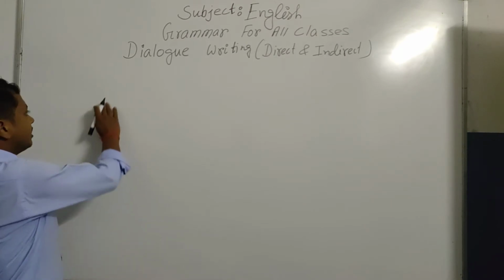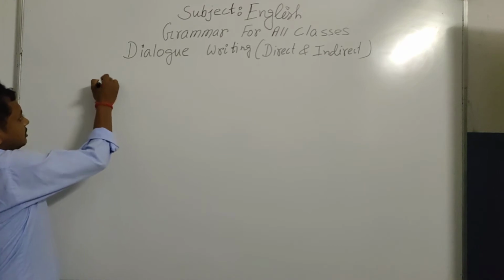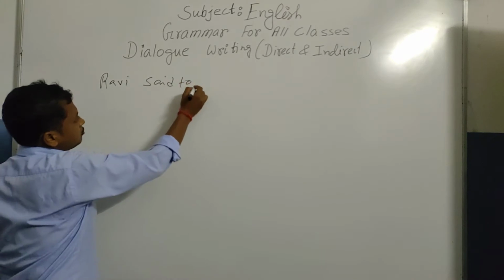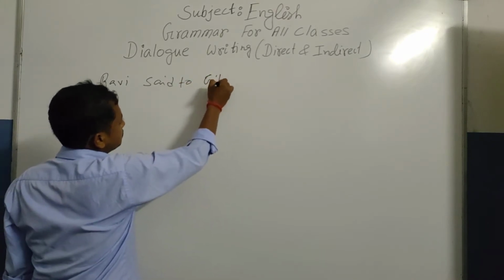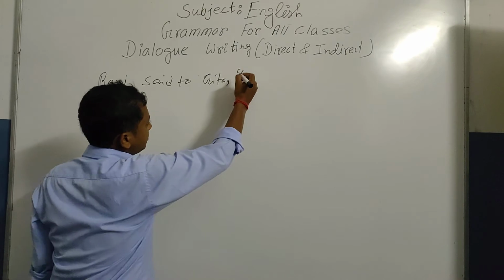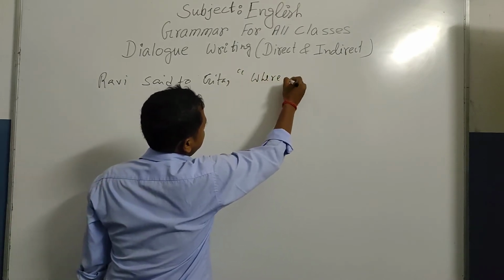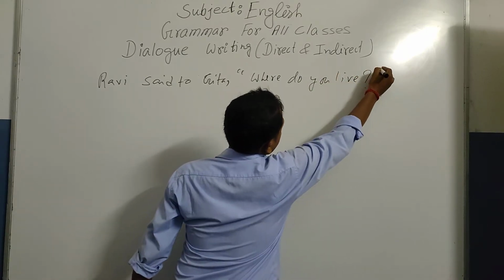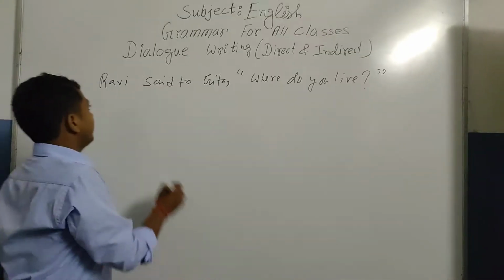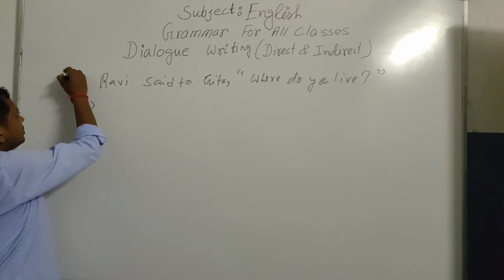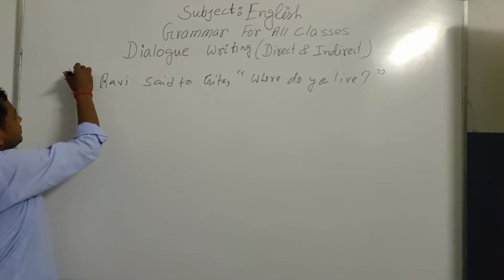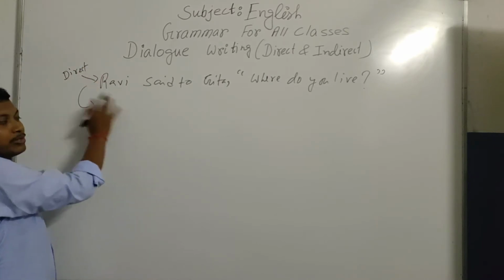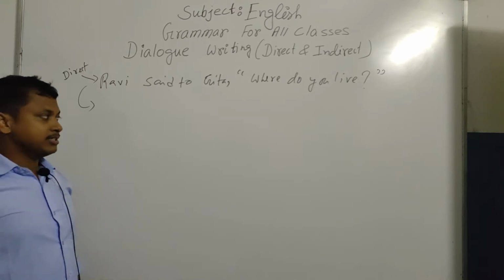Suppose in class 9 we have learned: Ravi said to Geeta, "Where do you live?" This is the way, and here you have to transform it. This is direct, and you have been asked to transform this sentence into indirect narration or indirect speech.